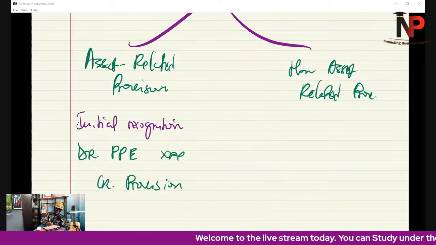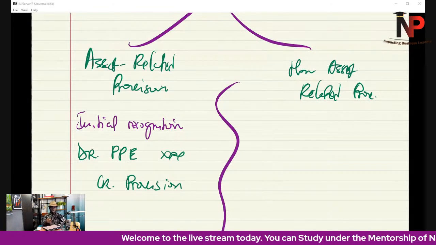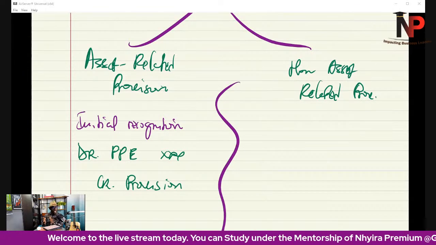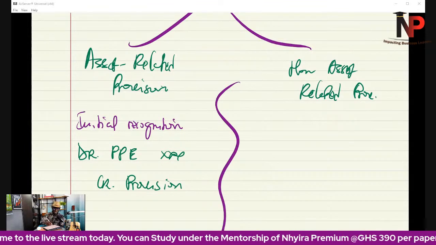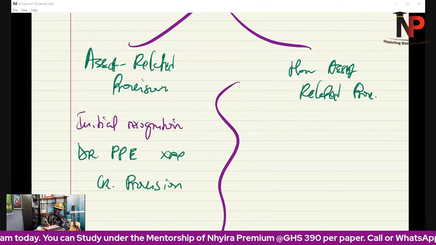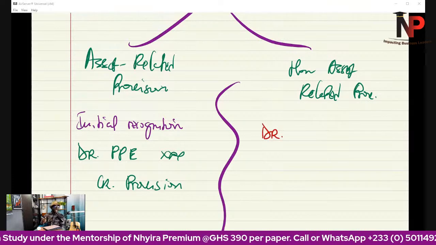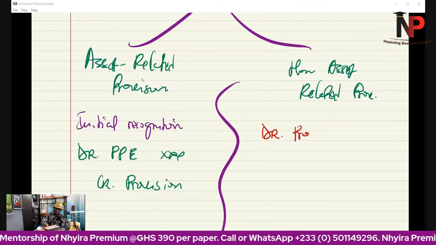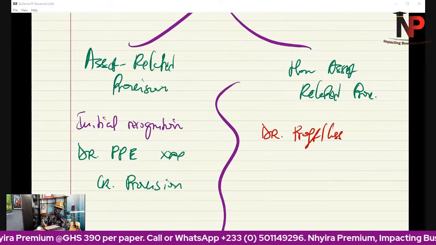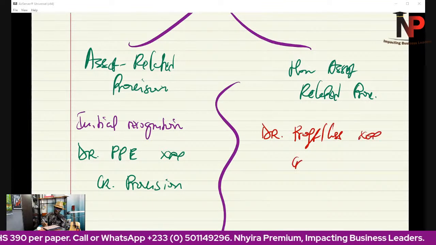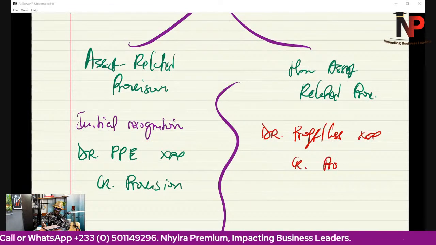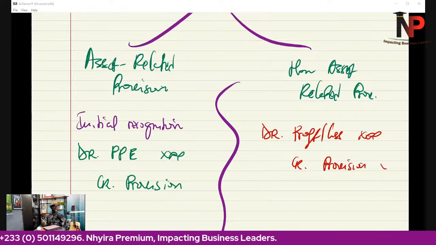But if it is a non-asset related provision, meaning the provision doesn't have any connection with an asset, then that provision will be written off directly in the profit or loss account. So we debit profit or loss and credit provision. Again, that is initial recognition.